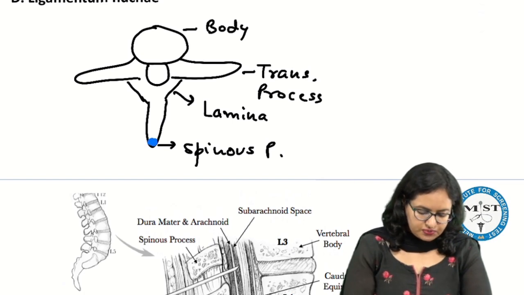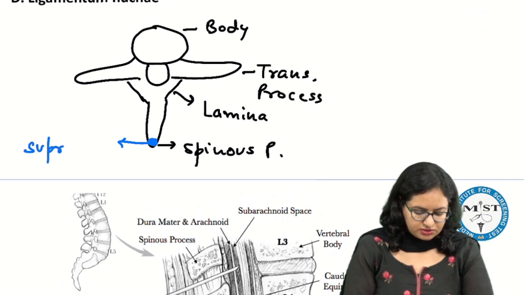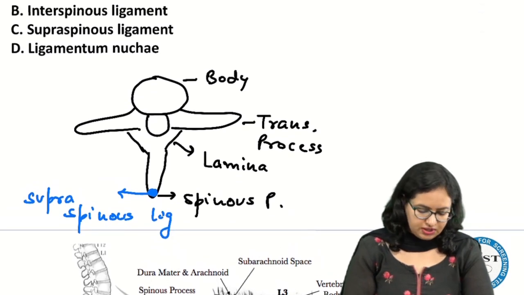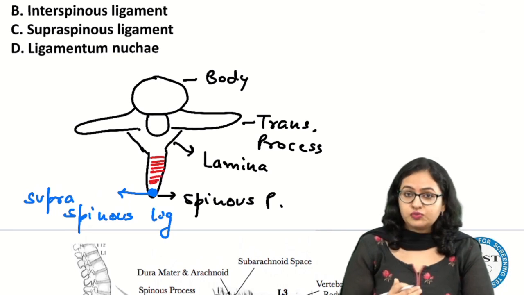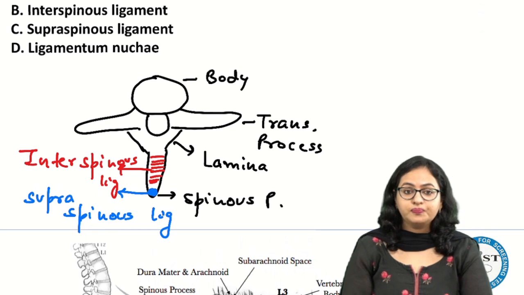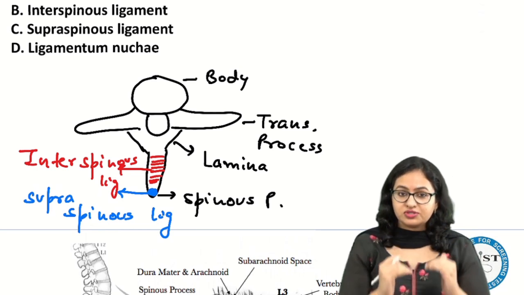This is the tip of the spinous process. The ligament which is between the tips of the spinous process, at this location you are having the supraspinous ligament. The ligament which is present between the rest of the part of the spinous process, at this location will be given the term interspinous ligament. That is between the spinous processes.